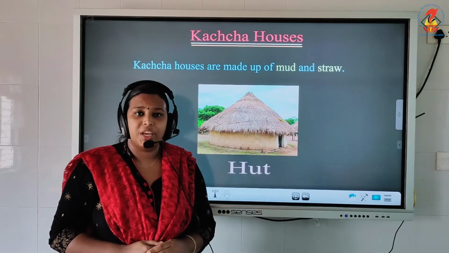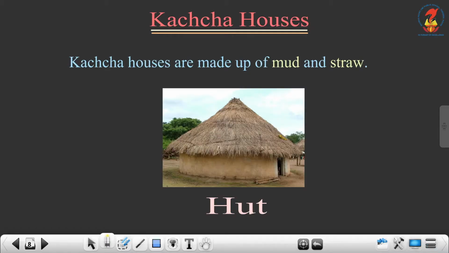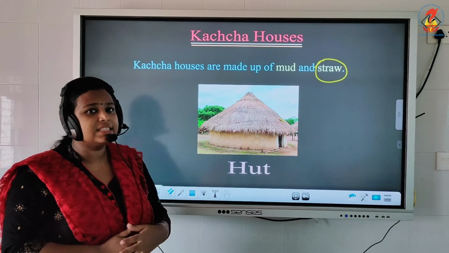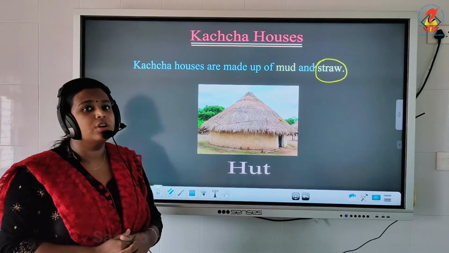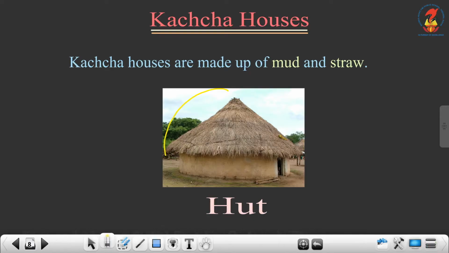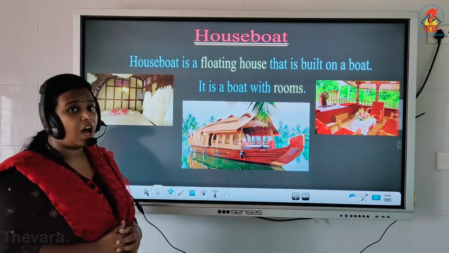Kacha houses are mainly seen in villages. Kacha houses are made up of mud and straw, and you can see this type of houses mainly in villages. Here is an example for Kacha house. You can see a picture of a hut. So this is an example for Kacha house. Next, we are going to study about houseboat.